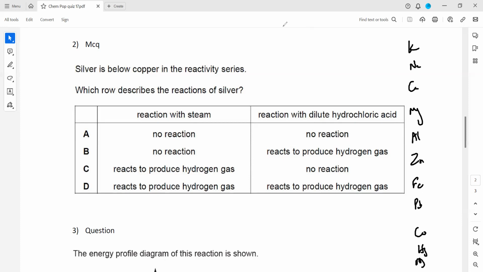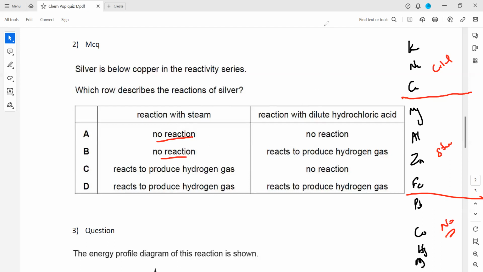So when we talk about the reaction with water, potassium, sodium, and calcium can react with cold water. And down to iron, they can react with steam. And lead, copper, mercury, silver, there is no reaction. So for the first one, reaction with steam, there should be no reaction. So either A can be an answer or B can be an answer.